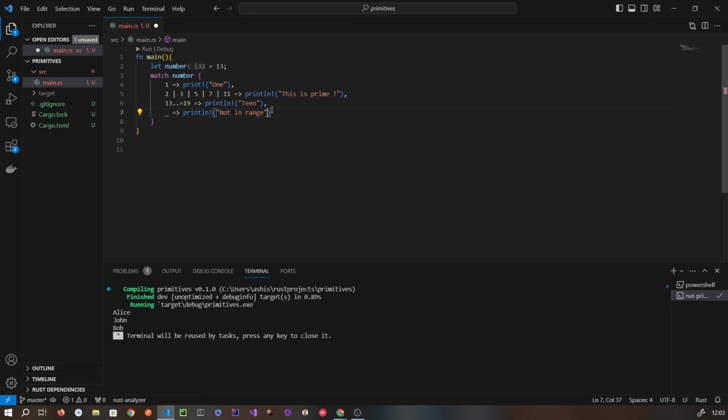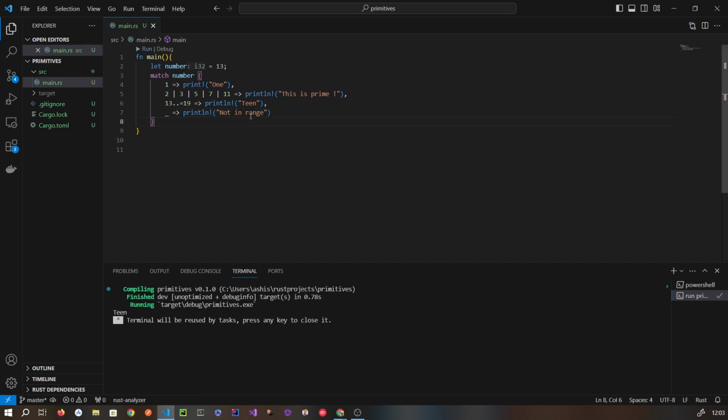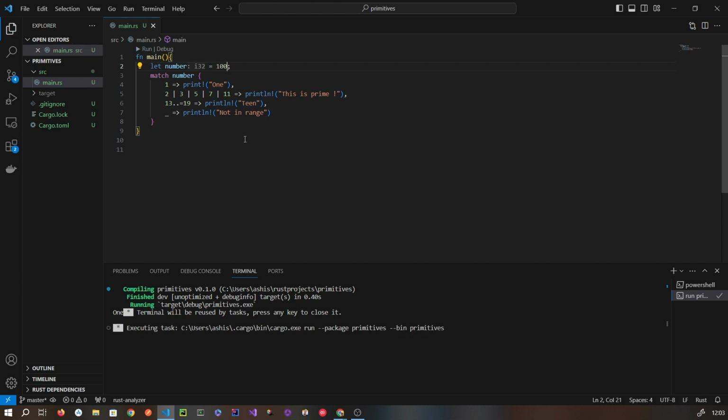And here, let's run this. So if I put number 5, then it will match this condition, this is prime. If I put 1, we print 1, and if I put 100, it will print this is not in range. Got it? So this is about the match keyword.